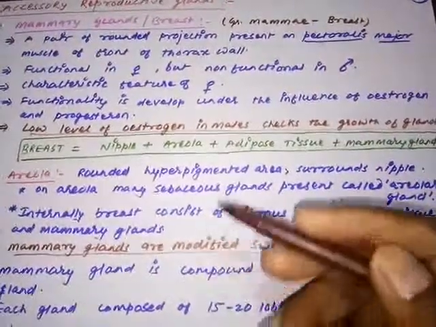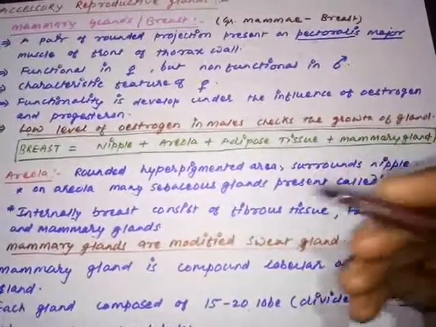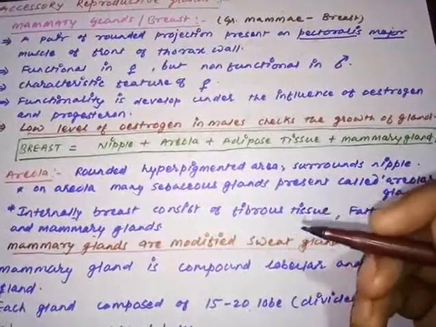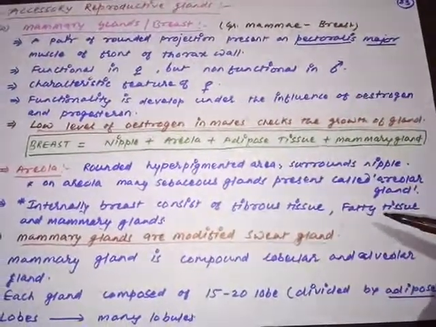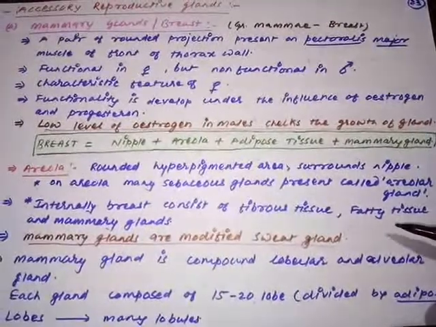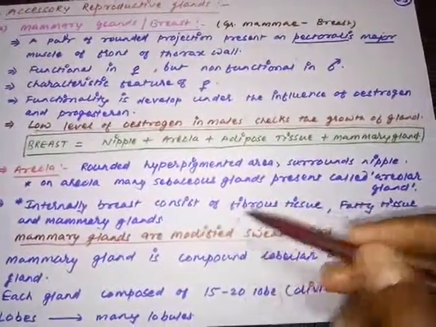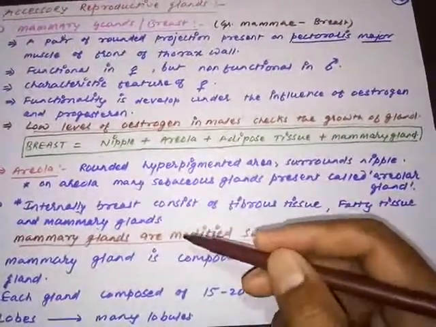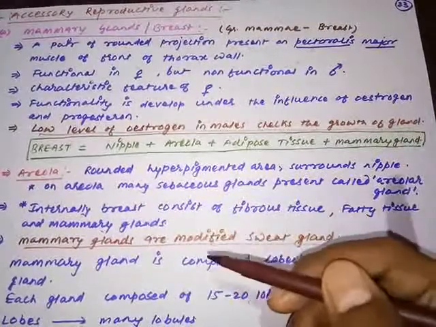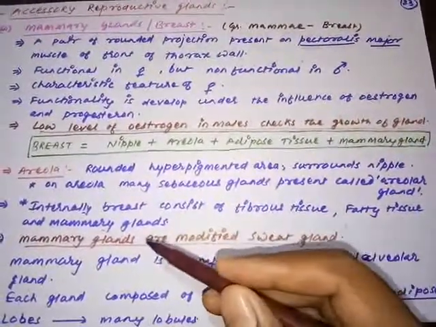Now we are moving on to the internal structure. Externally the breast is made of the nipple and areola, and from the internal point of view it has fibrous tissues, many fatty tissues, or we can say adipose tissues, along with the mammary glands. So internally the breast consists of these three tissues: fibrous tissues, adipose or fatty tissues, and the mammary gland. Externally areola and nipple, internally fibrous tissues, adipose tissues and mammary gland.